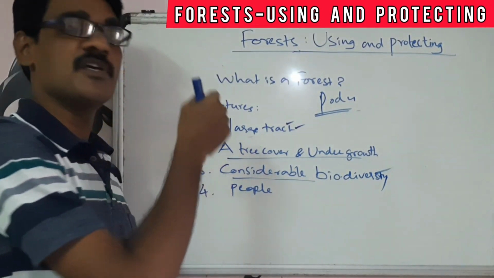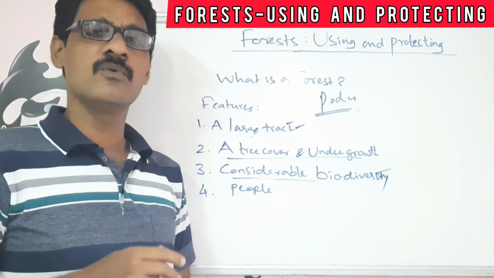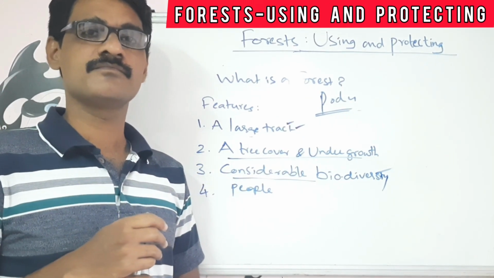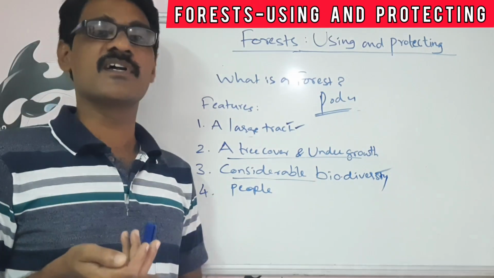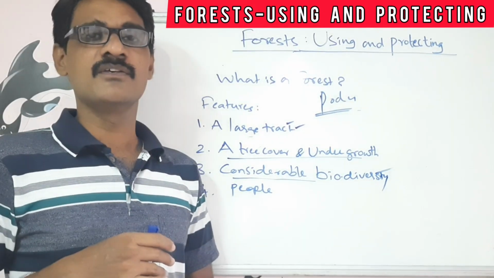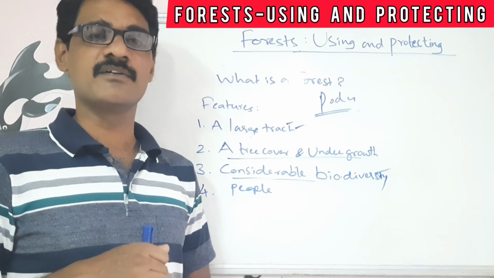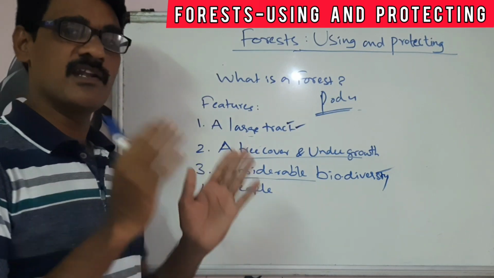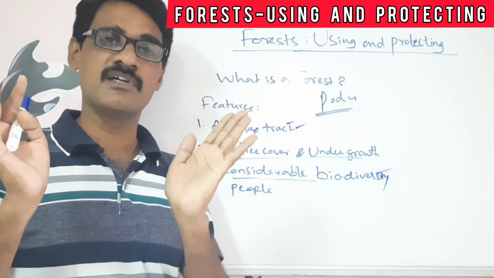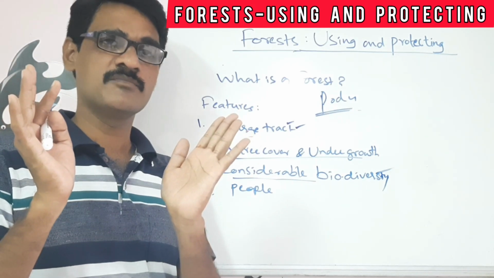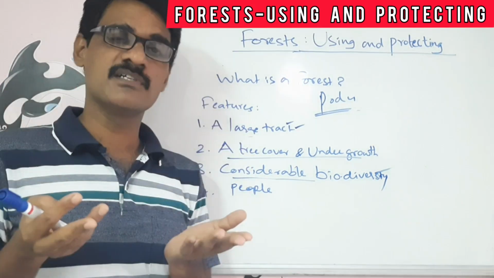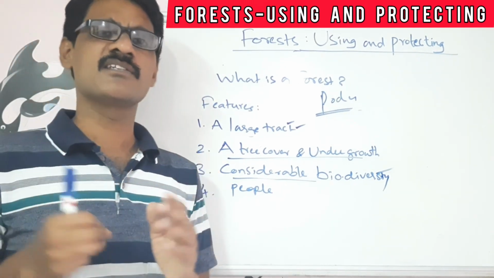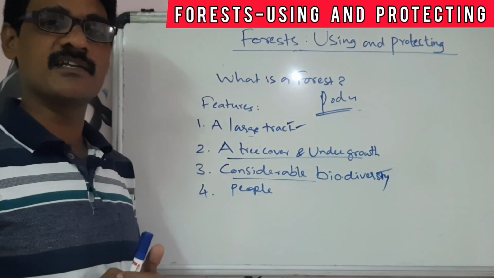And finally, people. Some people who live in the forest adopt the nature of the forest and live in the forest conveniently, especially in India. So these are the main features of the forest. First is the large tract of land, second the land should have trees and undergrowth, and third it should have biodiversity and human beings also living there.